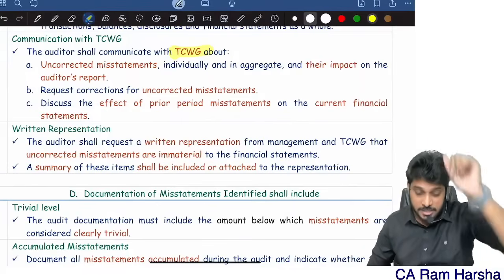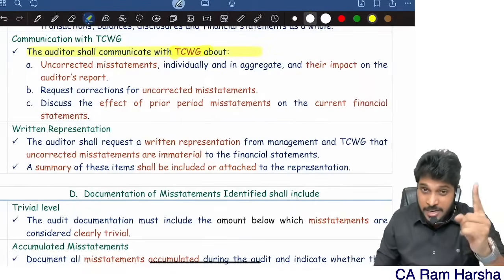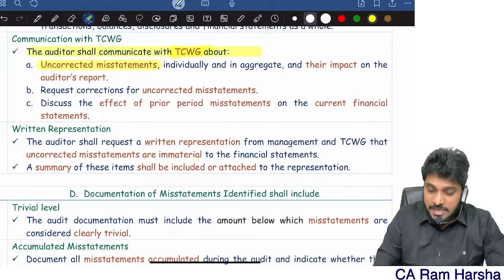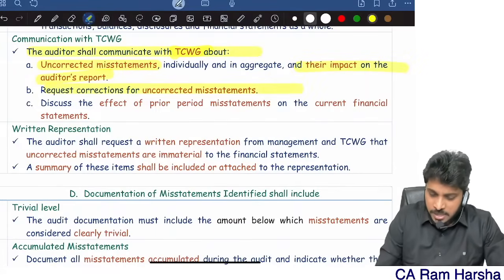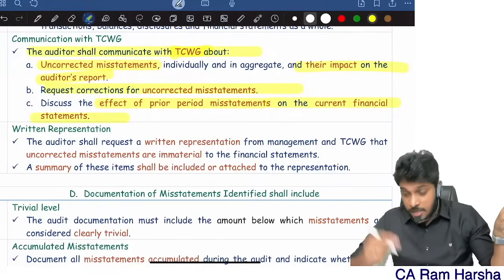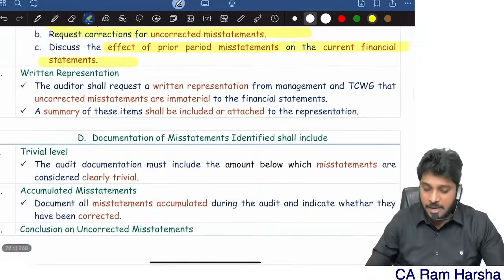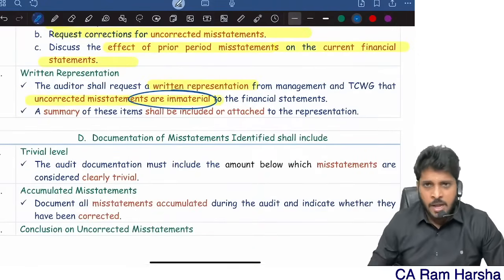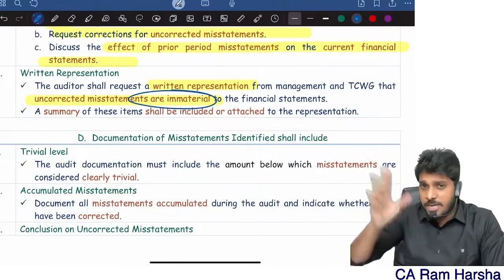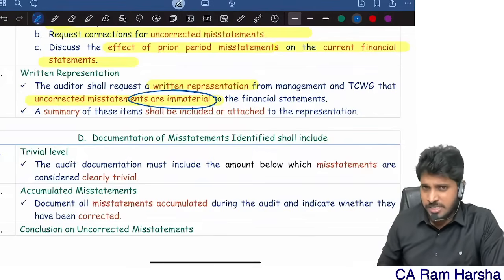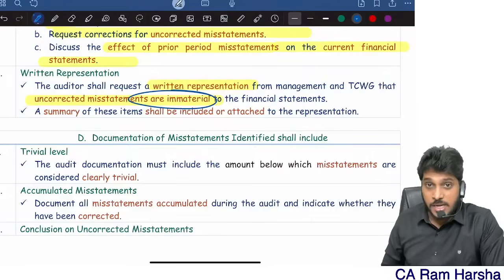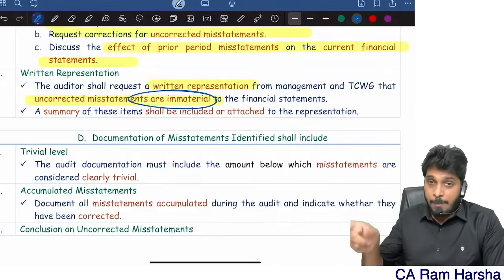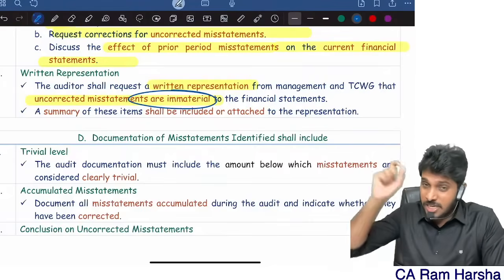the audit committee, directors. The auditor shall communicate with those charged with governance the uncorrected misstatements and their impact, and request correction of uncorrected misstatements. Discuss the effect of prior period misstatements, if at all any prior period mistakes are there. Discuss with top management what their impact is, and get a written representation that uncorrected misstatements are immaterial. Like, I communicated with management first, they refused, and I asked them the reason. Then I felt that their answers were not correct. Then I communicated to top management. Top management rectified some mistakes, but they didn't rectify others.